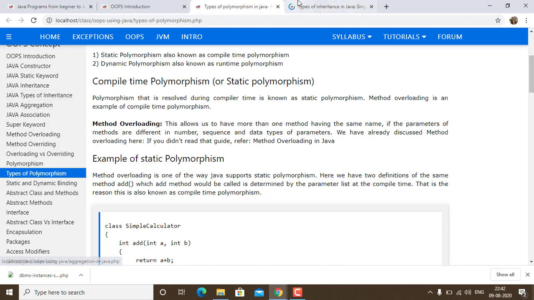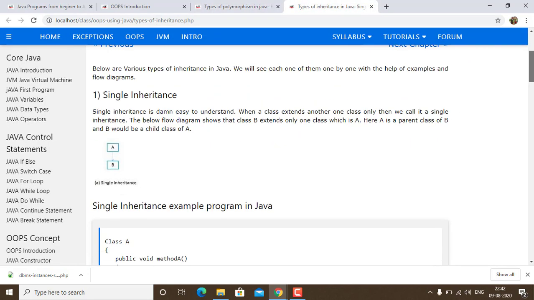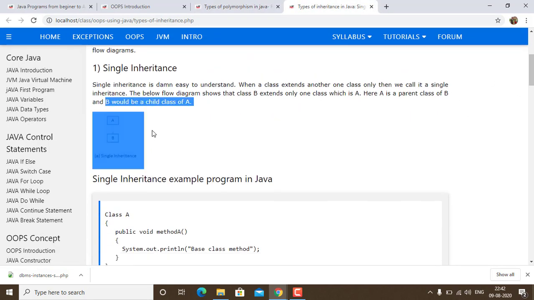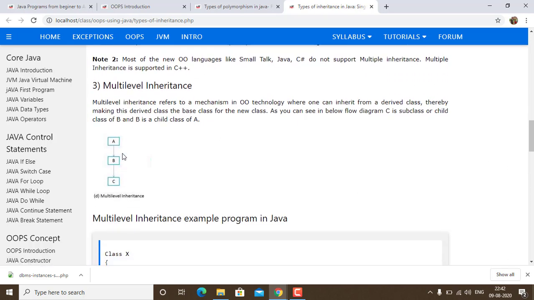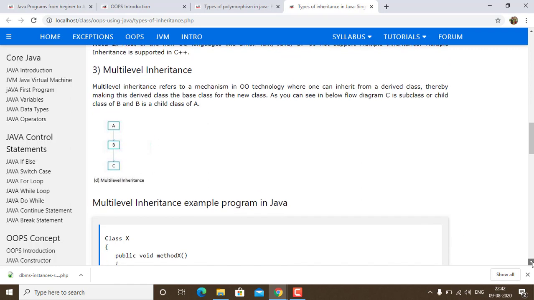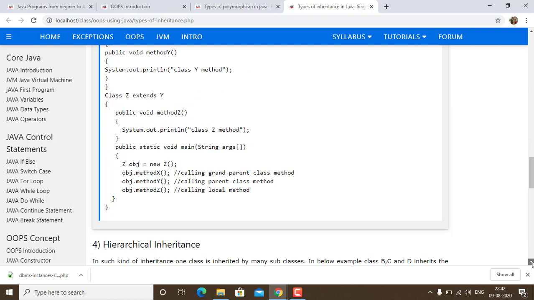we can just check. Now let us see what type of inheritance. Single inheritance: in the picture you can see a class is being inherited by another class. Multiple inheritance means a single class is inheriting two classes. Multi-level inheritance means we have two levels in this. A is inherited by B and B is inherited by C. That comes as one extra level, hence it is known as multi-level inheritance.